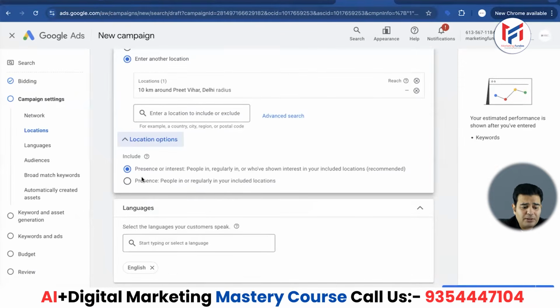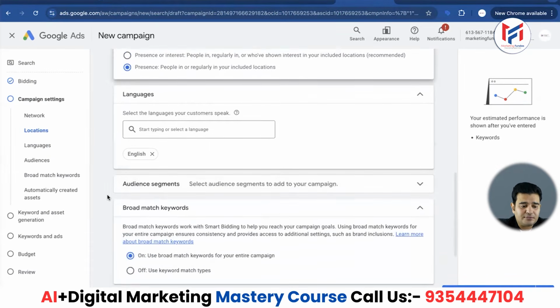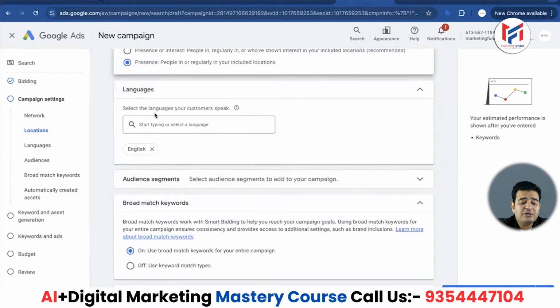So here I am choosing presence, which is people in and regularly in my area. But why? Those people who live and come regularly where my institute is located are the ones who can join my course. But if I were in real estate and had a project in Gurgaon, I might choose the first option for running ads. And I have already explained this option in detail in the course along with the examples. I hope you are understanding everything so far. Now let's move on. Language. Now what is the language here? It is English and Hindi.